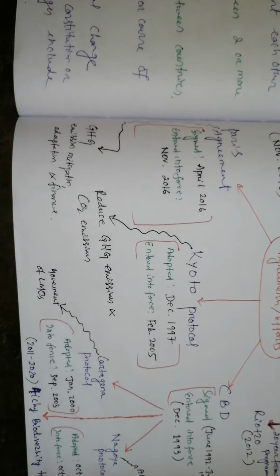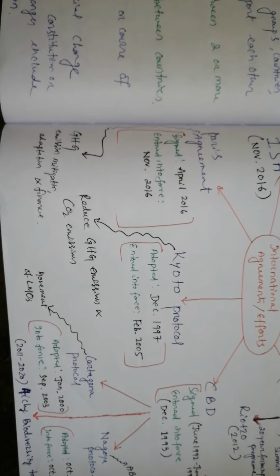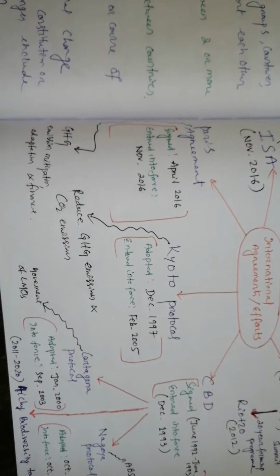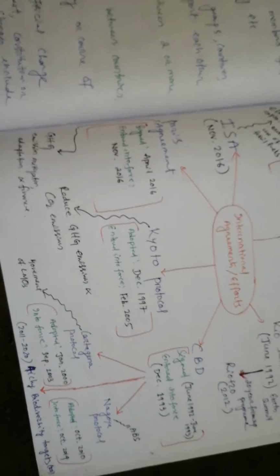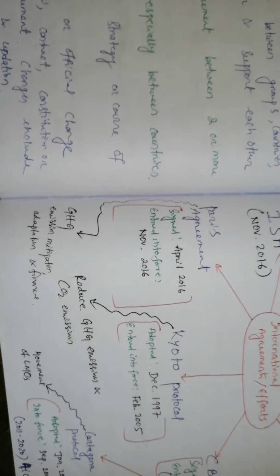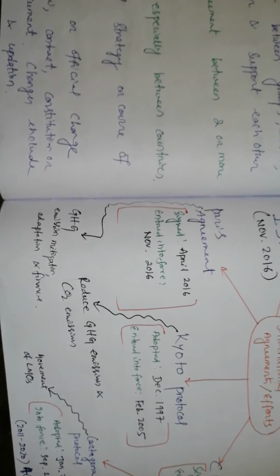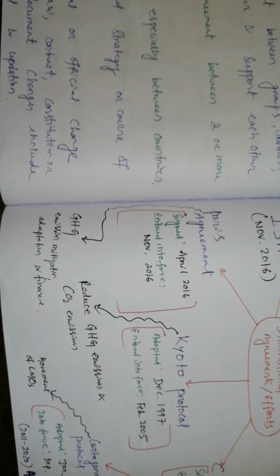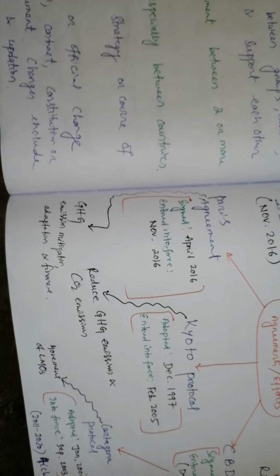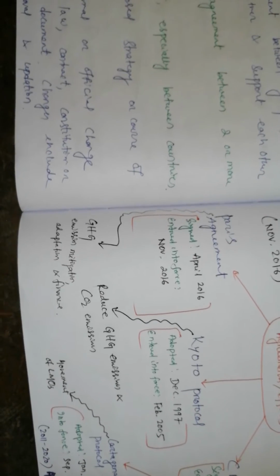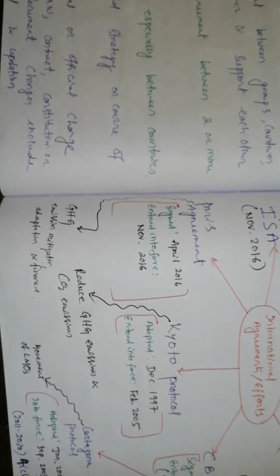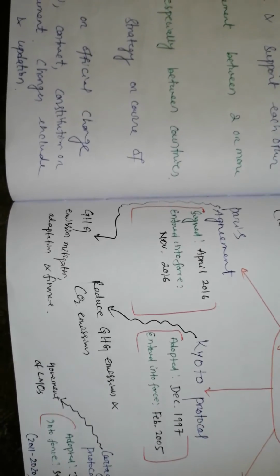The main objective was to reduce GHG emission, that means greenhouse gas emission, and household carbon dioxide emissions. Okay. Next one is Paris Agreement. It was signed in April 2016 and entered into force in November 2016. The main objective is GHG emission mitigation, adaptation and finance.